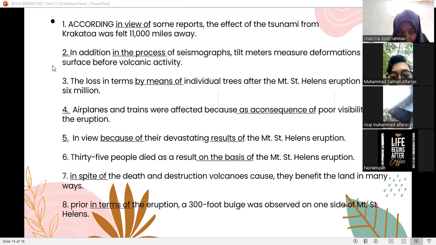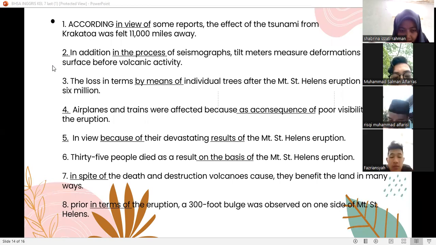Number 7, in spite of the death and destruction volcanoes cause, they benefit the land in many ways. Number 8, prior to the eruption, a flood was observed on one side of Mount St. Helens. Next slide.